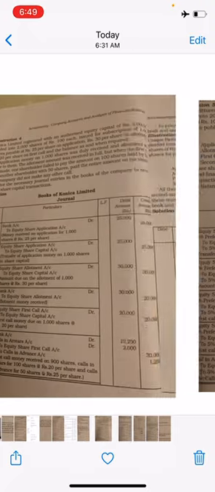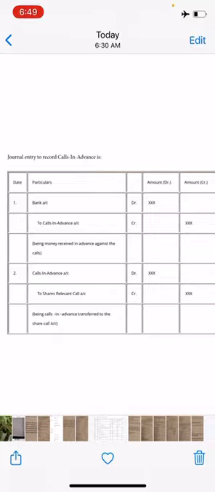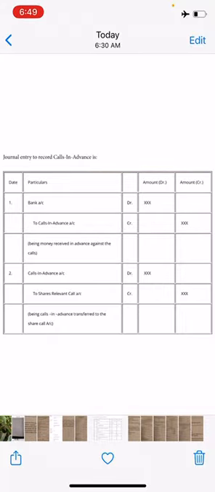Now next we will move on to call in advance. Now what is call in advance? Sometimes a shareholder may pay a part or the whole of the amount of call which is not yet made. So what did I say? What is call in advance? Sometimes shareholders pay a part or the whole of the amount of call which is not yet made. The amount so received from the shareholders is called call in advance.